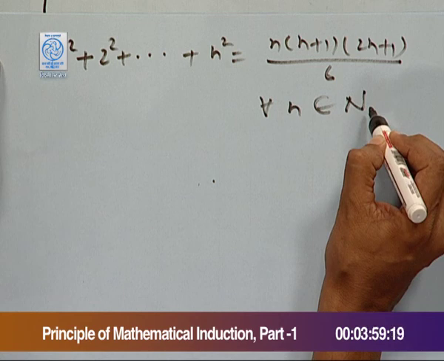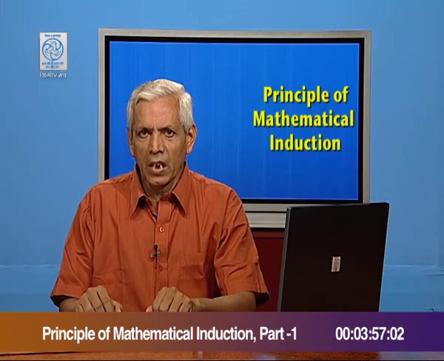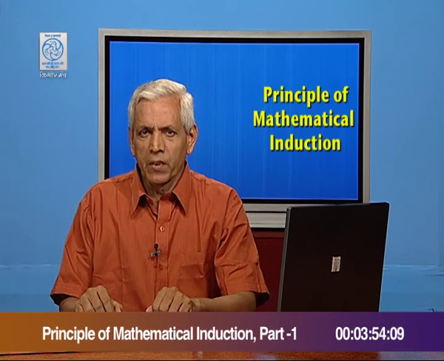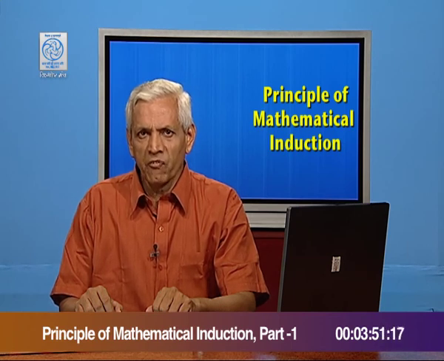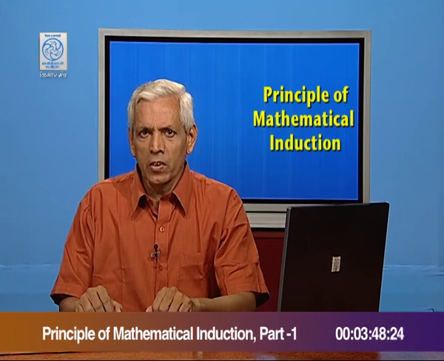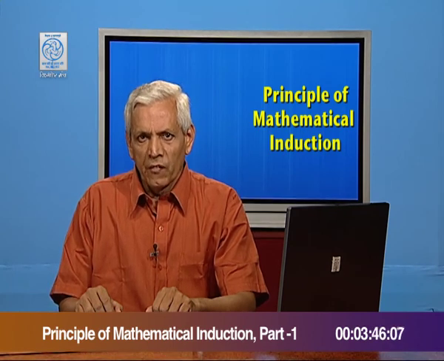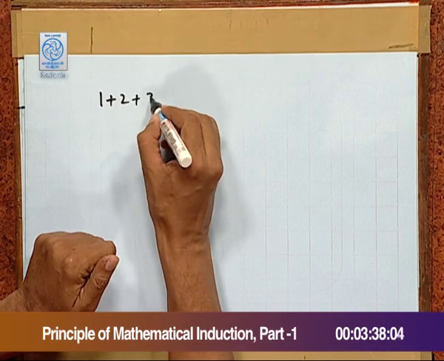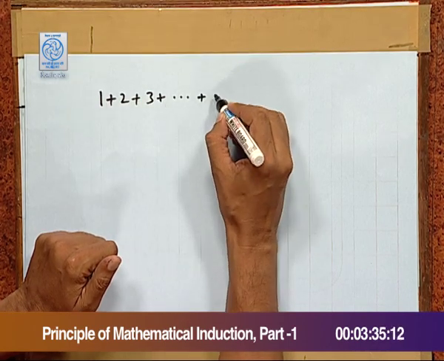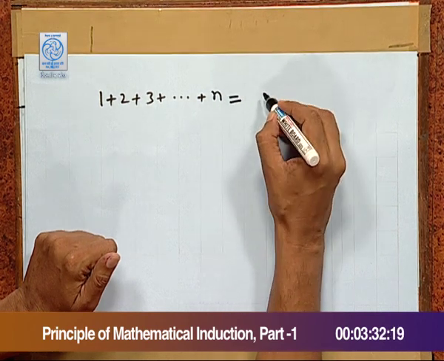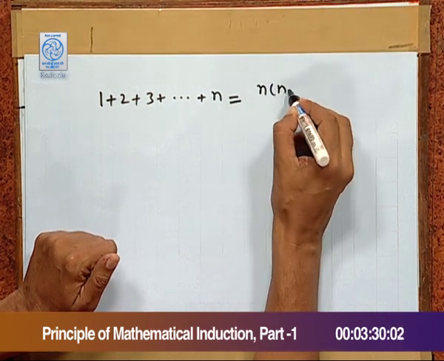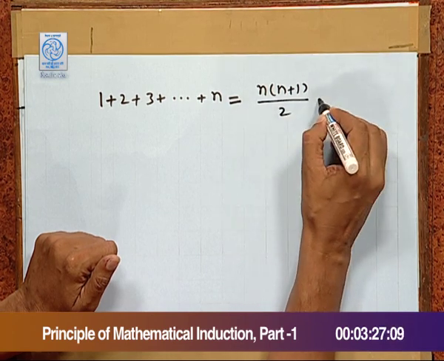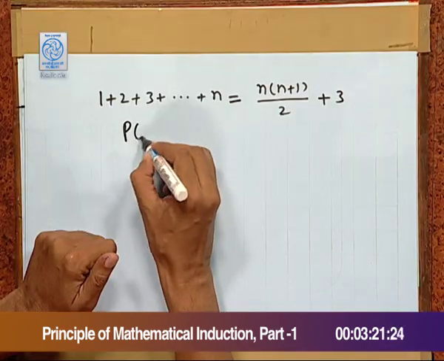Often it happens that students have a doubt, why should we take P(1) at all? Because they feel that P(1) is playing no role in the whole proof. The fact is different. Let us see how it happens. Suppose you have to prove 1 plus 2 plus 3 and so on up to n equal to n times (n+1) by 2 plus 3. You assume it for k. So, let P(k) be true.